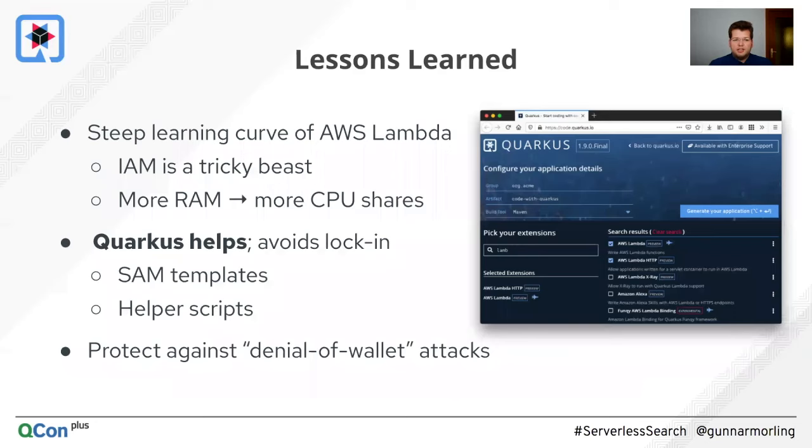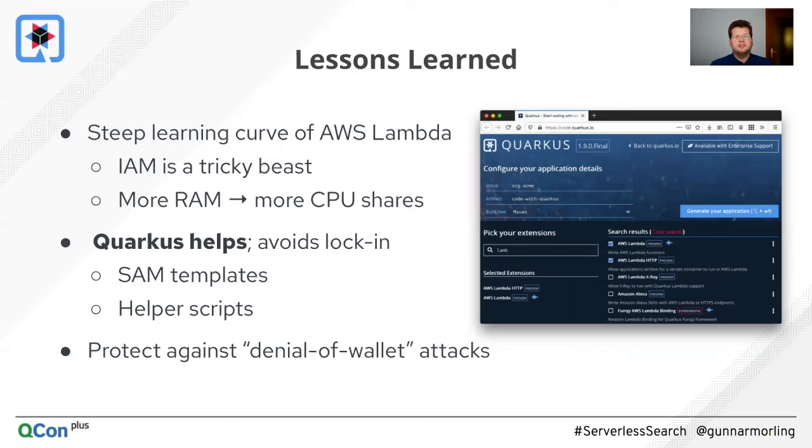To wrap it up, I definitely sense there was quite a steep learning curve with Lambda. So there's things like IAM, identity and access management. I found this is a really tricky beast. It's hard to understand what is the minimum set of permissions you need. It takes you quite some time to figure this out.